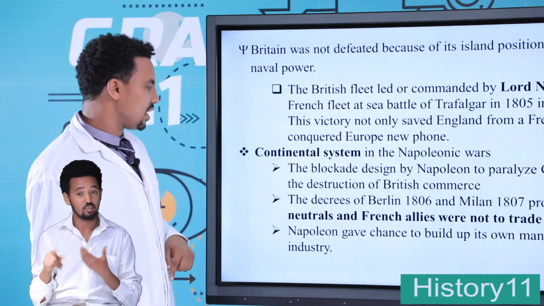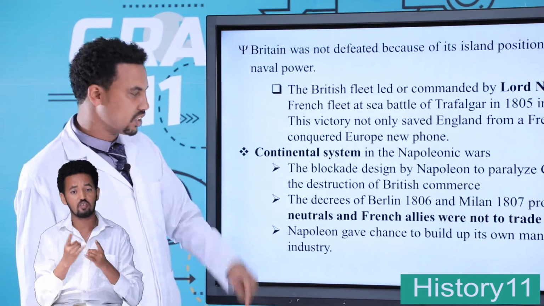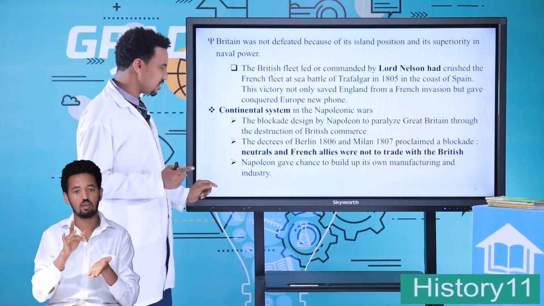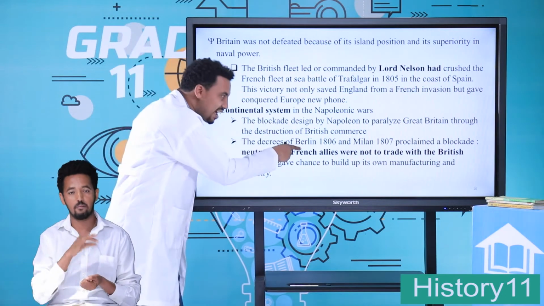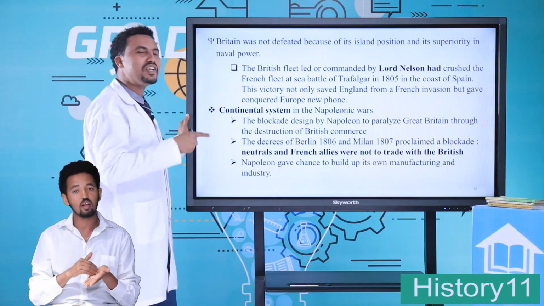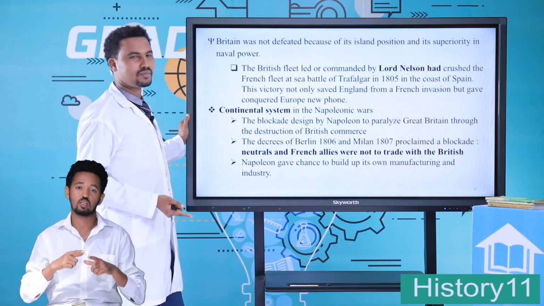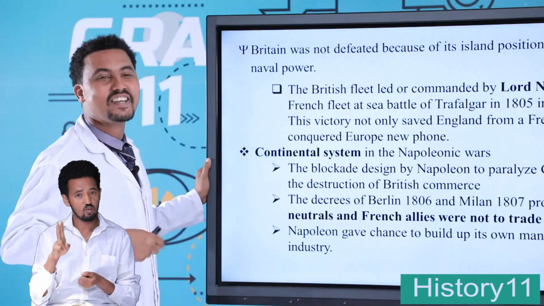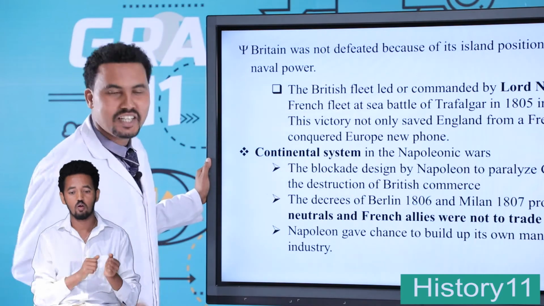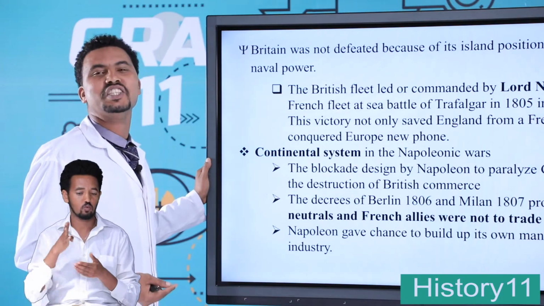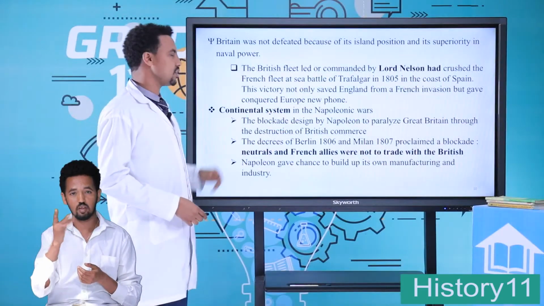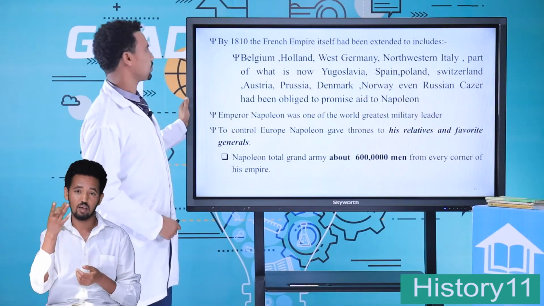The Continental System was also mainly concerned with the neutral states. The neutral states and the French allies were not to trade with Great Britain. No one was to be involved in trade relations with Great Britain. This decision was made by Napoleon Bonaparte in 1806 and 1807.